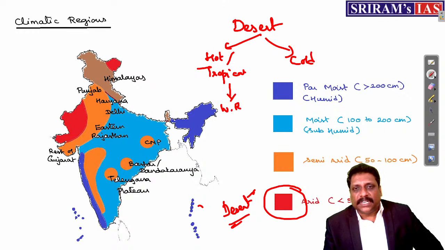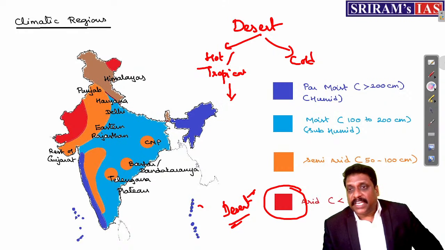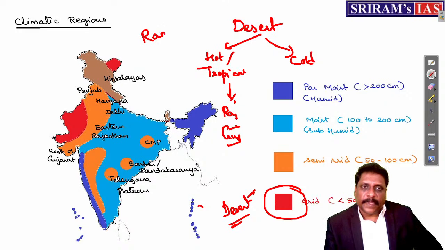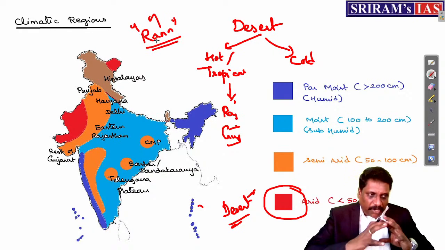Obviously, it is Western Rajasthan. But not only Western Rajasthan, it is also the Rann of Kutch or Kutch Peninsula in Gujarat. If I'm not going for the region, I'll just take the names of the states: Rajasthan and Gujarat. In Gujarat we also have desert. For example, I have the Rann of Kutch and the Little Rann in Gujarat.